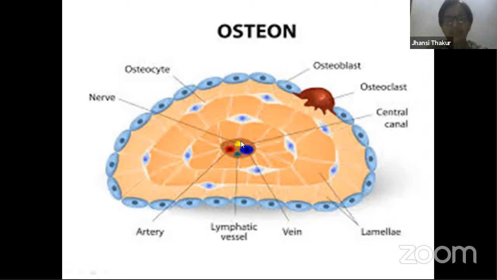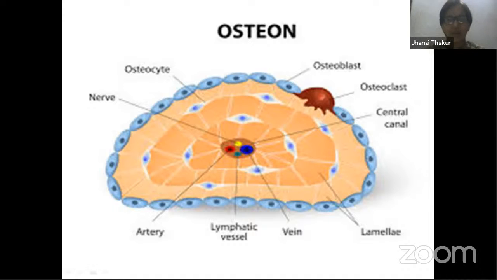So just look at this. This is the Haversian canal that we talked about, and this has an artery over here which is bringing the blood from the heart, supplying nutrients, gases, etc. We have a vein which takes away all the material, and wherever these three are present, I also told you, you have nerves. Always remember these four exist together: artery, vein, nerve, and lymphatic vessel.